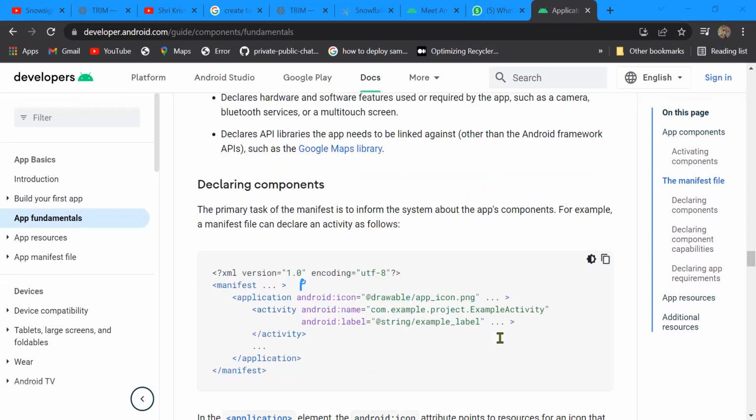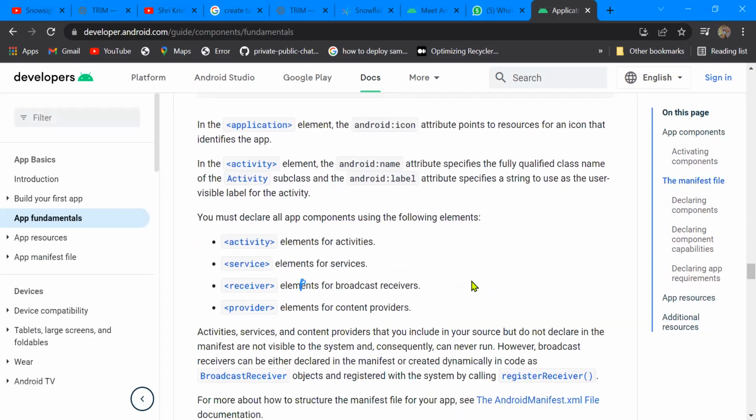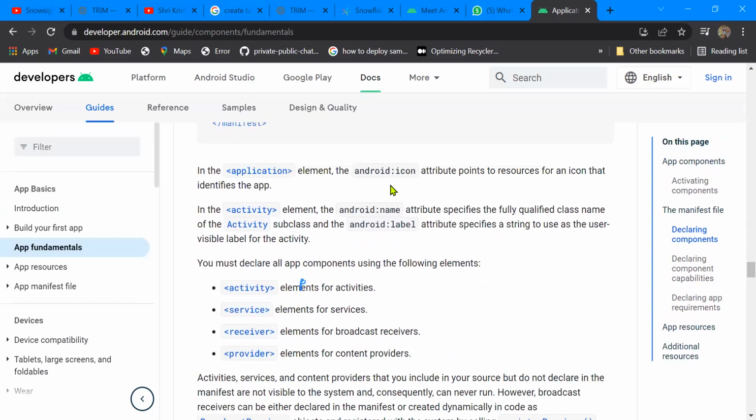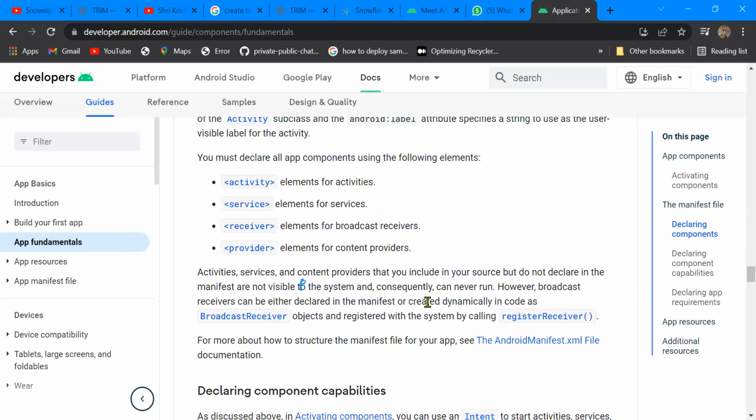Okay, here is a small example that we can check out. This is formatted in XML, and this is a manifest file, just a small example. What I told you contains activities, services, receivers, and providers. It takes care of all of our app components.